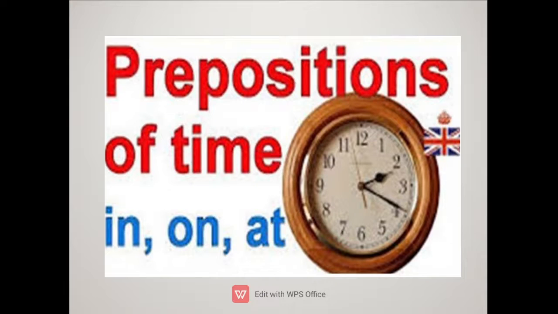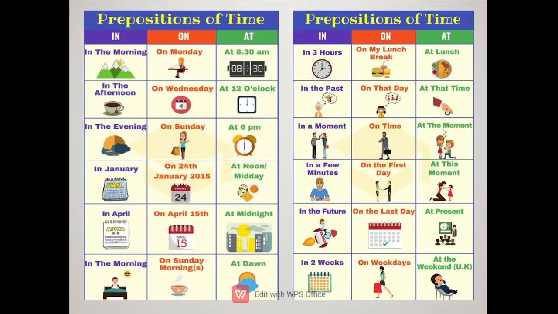Now viewers, prepositions are basically of three kinds, and right now we are going to do prepositions of time. We have in, on, at. These three words are actually prepositions of time. Now you can see there are a lot of examples, and trust me, we have to read every example one by one and kind of memorize it.